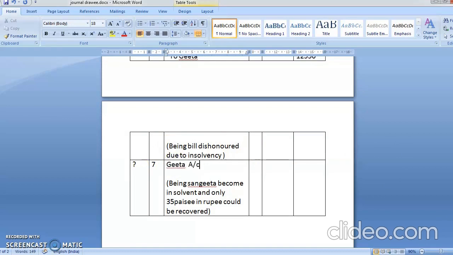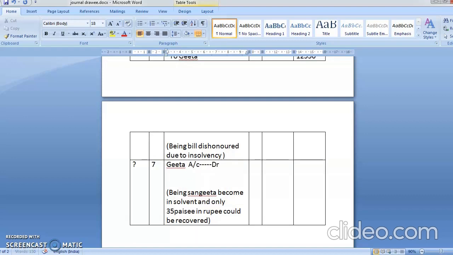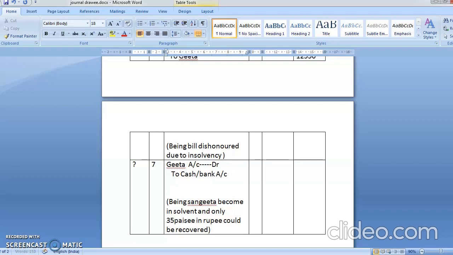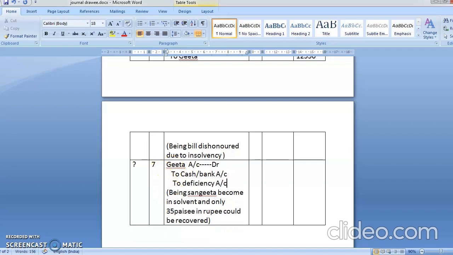Geeta account debit to cash or bank account to deficiency account. What is going to have? Because you are having less money. So deficiency account. Okay, bacha. Whenever you become insolvent, it is like that.